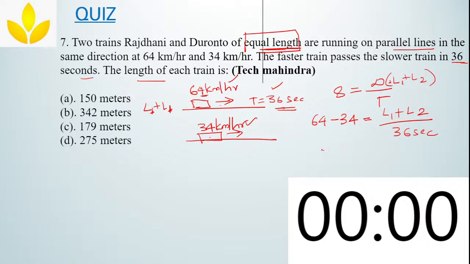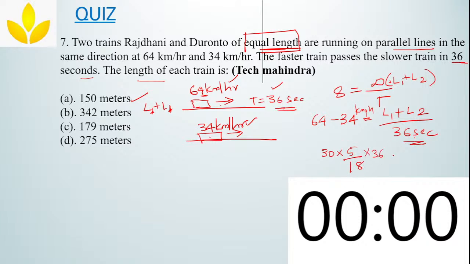64 minus 34 is equal to 30, which is in kilometer per hour. And this is in seconds, but my answer is in meters. So let me convert this 30 kilometer per hour into meter per second. You will multiply it by 5 by 18. Take this 36 to the other side.